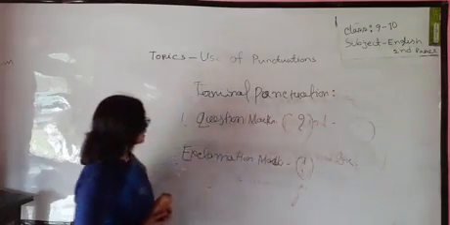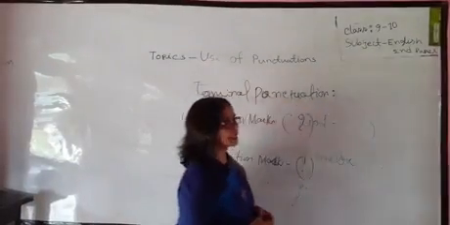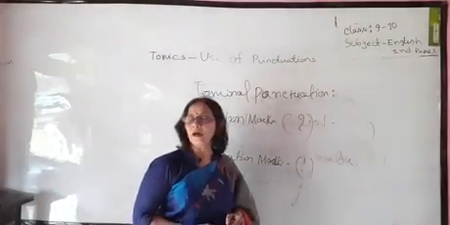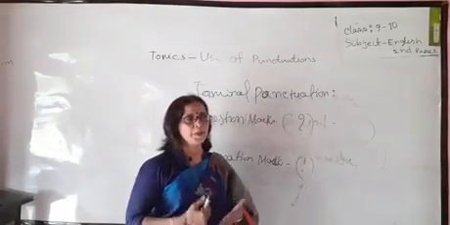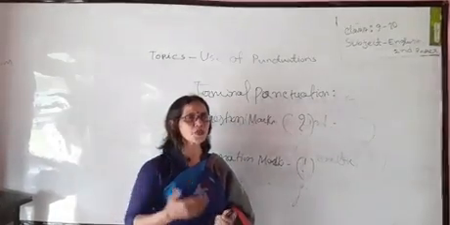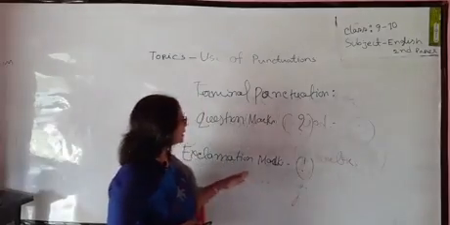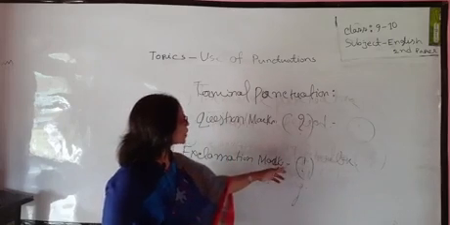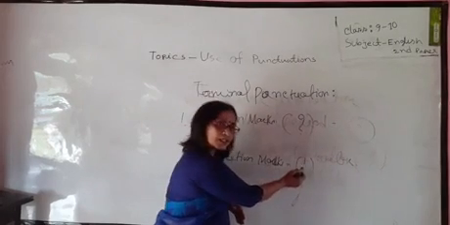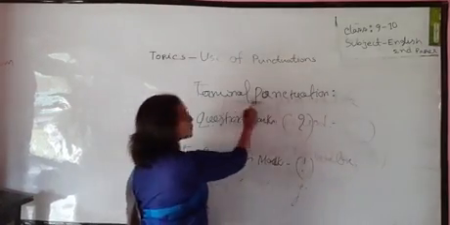Okay, we know that an exclamatory sentence always shows instant emotion, strong emotion, feelings, anger, etc. And here, at the very end of this kind of sentence, we use this kind of mark, and this is called the exclamation mark, which belongs to the terminal punctuation.